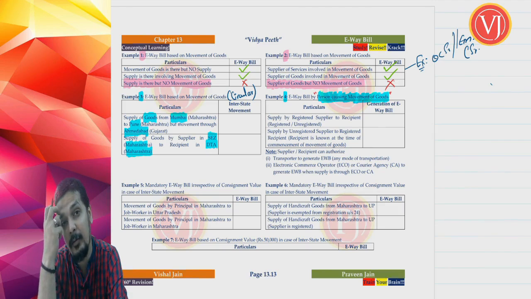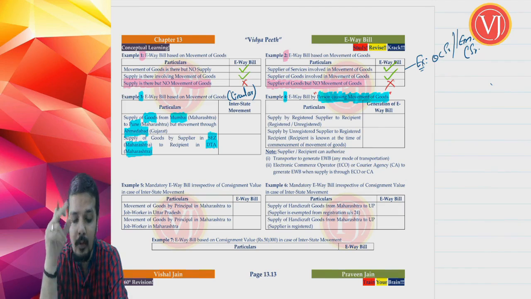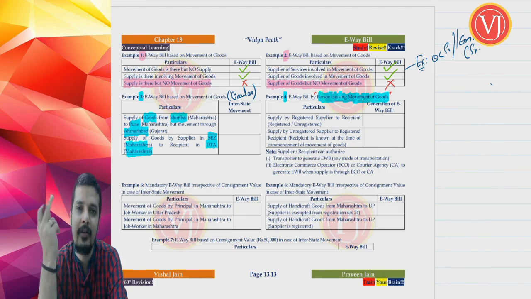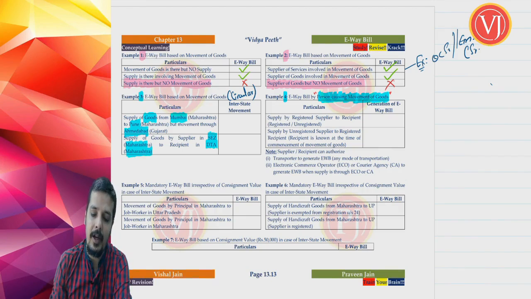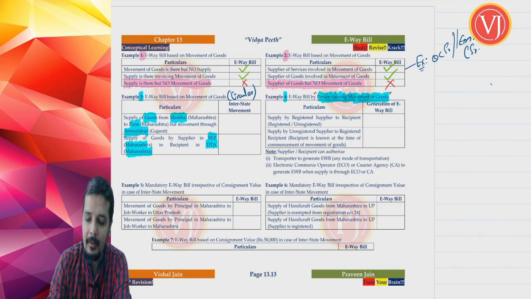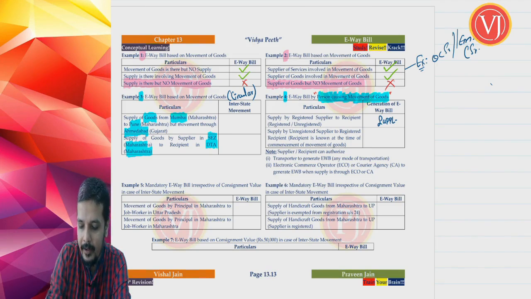Now we are trying to understand what is meant by a person causing movement of goods through example number 4. If the supply is by a registered supplier to the recipient, whether the recipient is registered or unregistered, the normal answer to who has to generate the e-waybill is that the e-waybill has to be generated by the supplier.